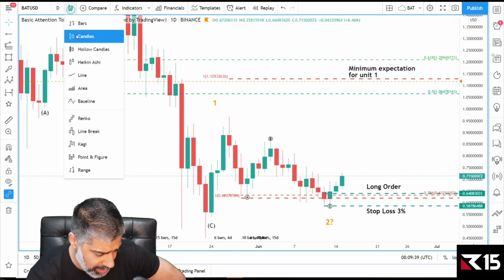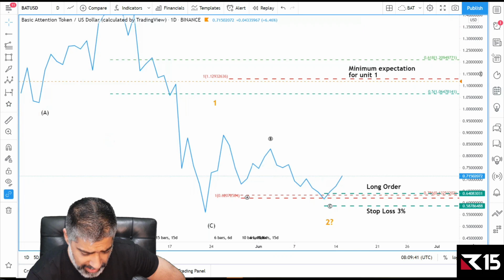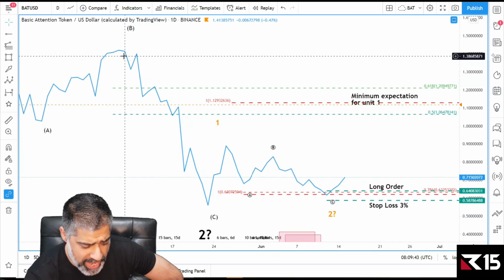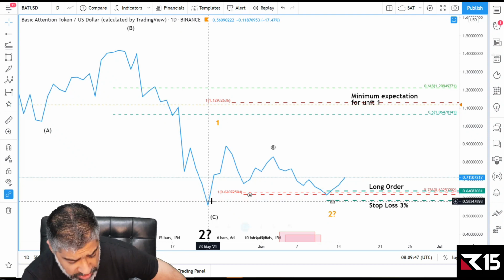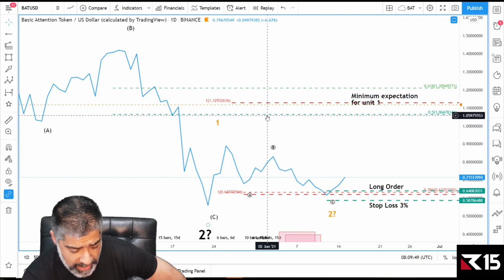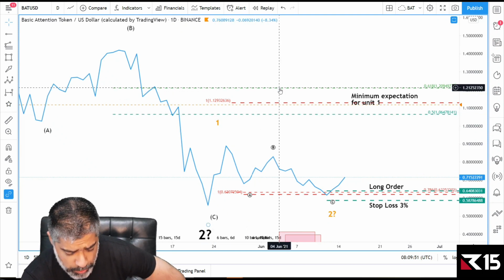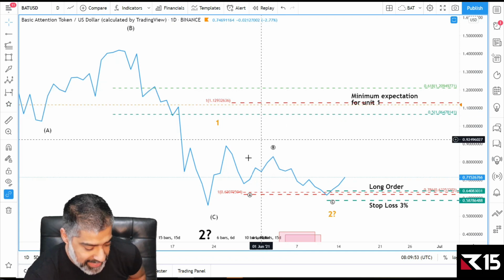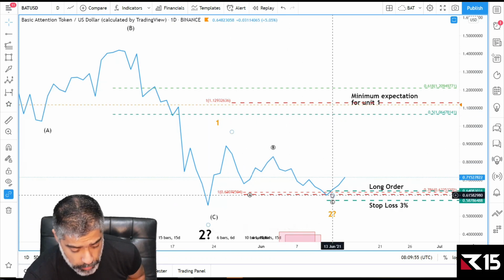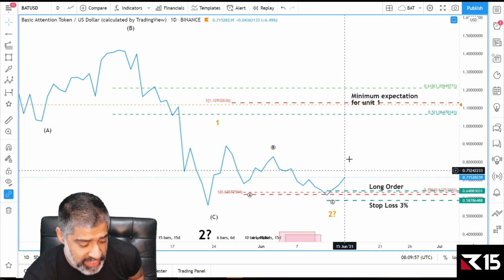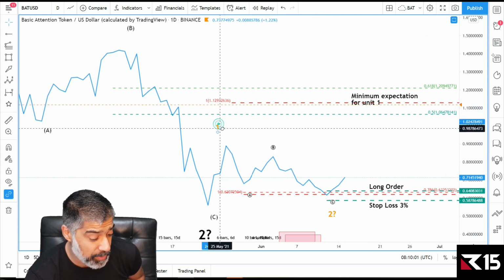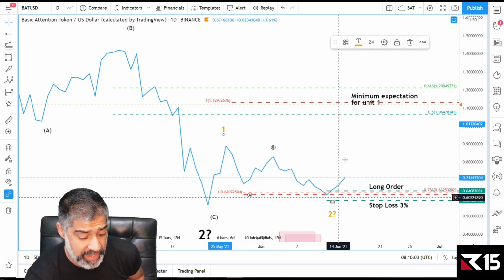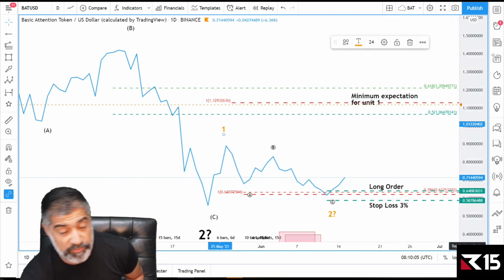So let's just go back to the line data, because it just keeps it nice and clean. Because we've had this wave down, this movement down, a correction to this movement is these 2 lines here. This line and this line, which are the 62% and 50%, is the minimum. And then with this wave 1 and wave 2, the minimum that we should expect is this third wave at 100% of wave 1, because there is a possibility that this could be an A, B, C correction and we see further downside movements.